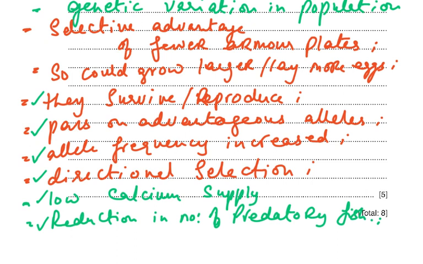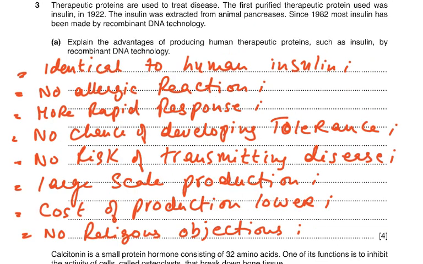So these are sort of words that you write for everyone. They survive, reproduce, pass on the advantageous alleles, allele frequency is increased, directional selection, selective advantage of fewer armor plates, whatever is now reproducing and the numbers are increasing. So you just talk about those, and the numbers which are decreasing actually they're at a disadvantage, and so their numbers are decreasing. So this was a typical question which required the general answers that we always give for a question on natural selection. Look at question 3, which is again a very direct question.